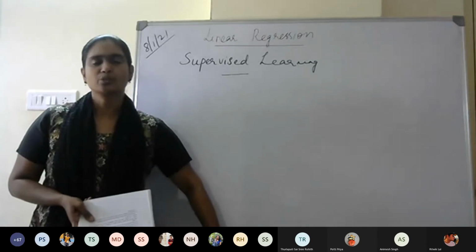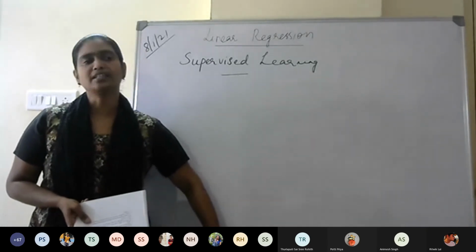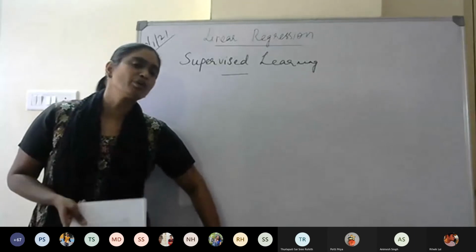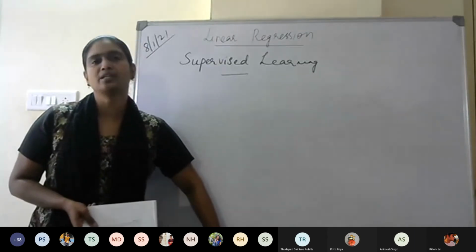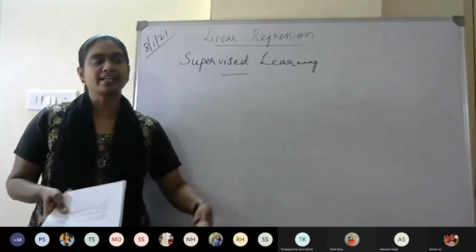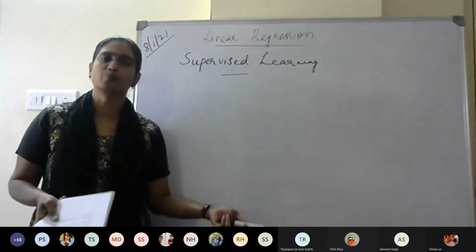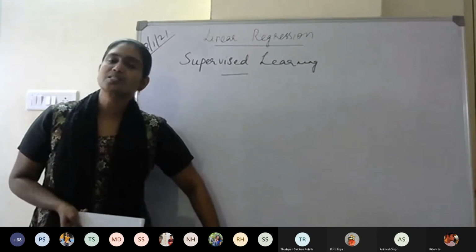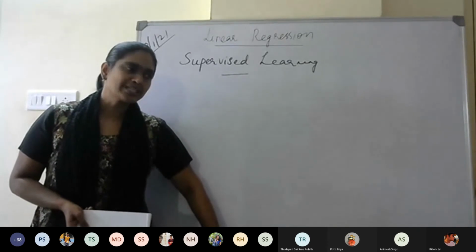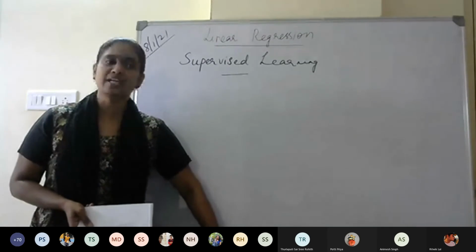And in physics, you will be using some empirical relationships, isn't it? And then suppose the amount of light that is being illuminated on a room is equal to the amount of light that is incident plus reflected, something like that, you will have a formula, isn't it? So that is also called as a model. So basically, model means it refers to some kind of a relationship between the variables.